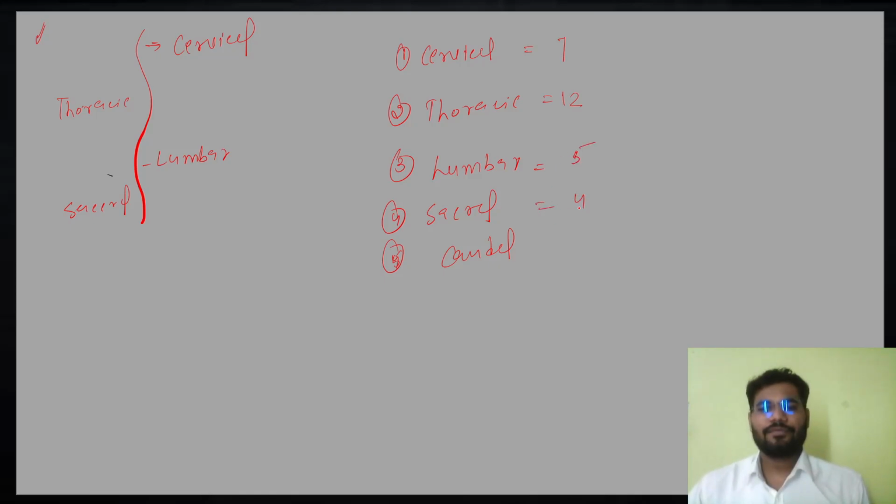Sacral we are having 5 but fused. That is why I'm writing bracket. And caudal we are having 4 but fused, so that is also 1. So how many are they? That is complete, yes, 26 vertebrae, right? You can count yourself. So 12, 7, 19, 20, 25 and 26. So these are 26 vertebrae.